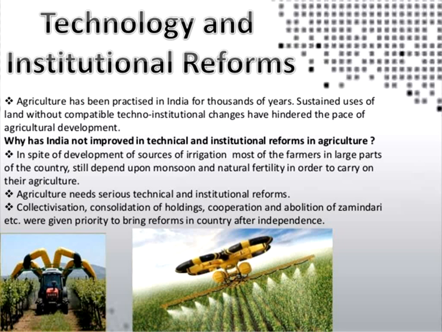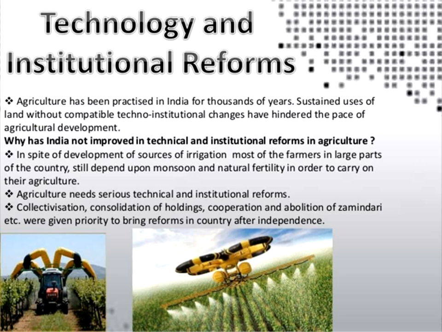You know that agriculture has been practiced in India since 1,000 years back, with sustained land use. Because of that, we cannot grow country seeds in a large manner, so we are going for hybrid varieties.